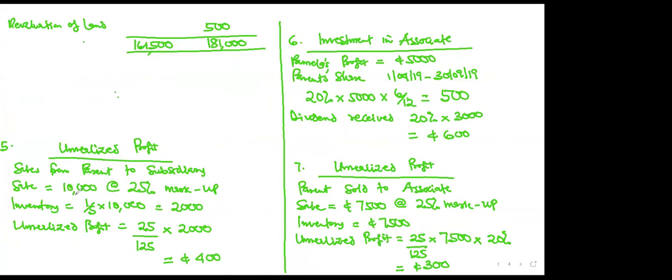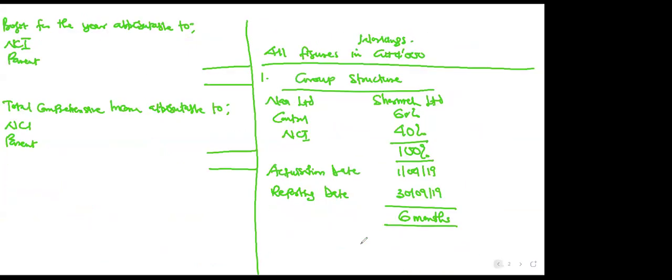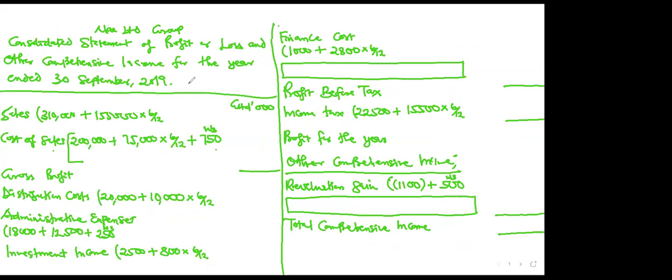Since they are now coming together, the idea of consolidation is that any intragroup item, you have to eliminate it from the financial statements. So for the intragroup sale of 10,000, you go to the sales and the purchases. You cancel the sale of 10,000 from sales, so minus 10,000 from sales. Then you also subtract it from cost of sales, that's the purchases, 10,000.